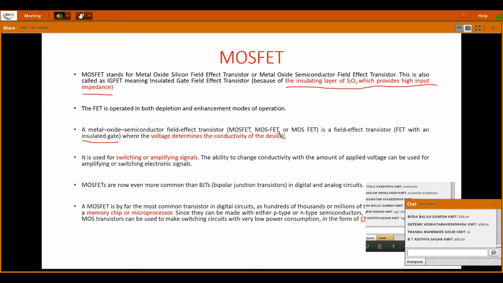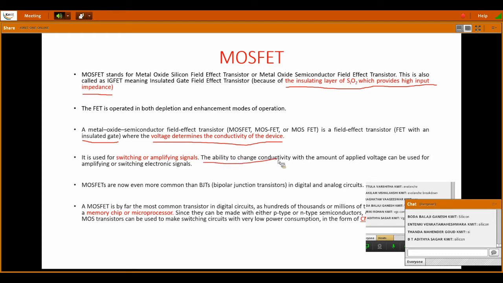But just understand that the voltage determines the conductivity itself. If there is no voltage, no conductivity, no channel at all. And it is used for switching or amplifying signals. The ability to change conductivity with the amount of applied voltage can be used for amplifying or switching electronic devices.